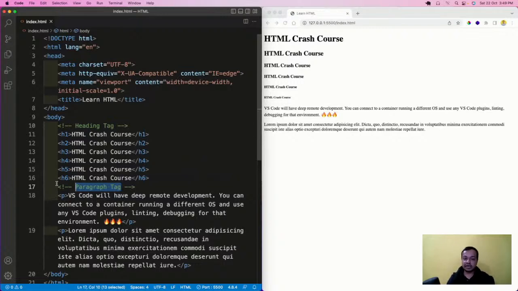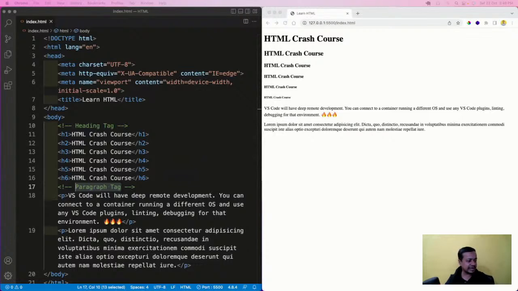So what are these comments? Comments are something which are for the developers. See, even if I refresh it, although it was auto refresh because I saved it, it will not be shown here. So they are known as comments, and they're for the developer or for someone who sees this code later on. Comments are very important, from one developer to another developer, or for your own reference. Like if I see this code, I will understand, okay, this is a heading tag, this is a paragraph tag.